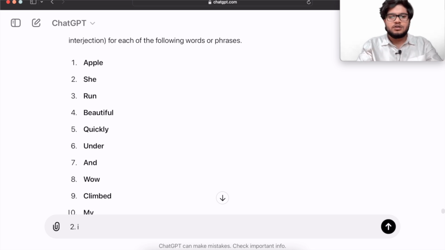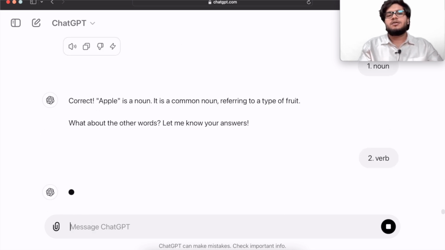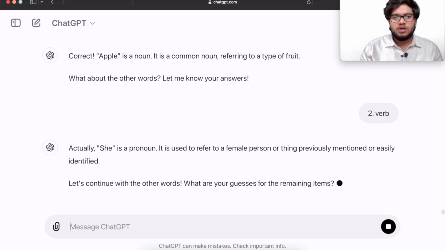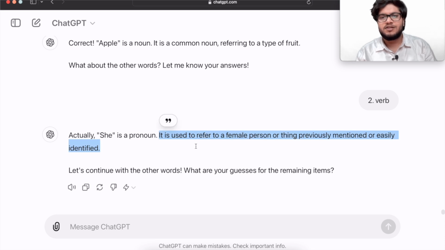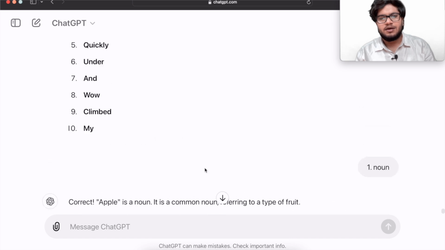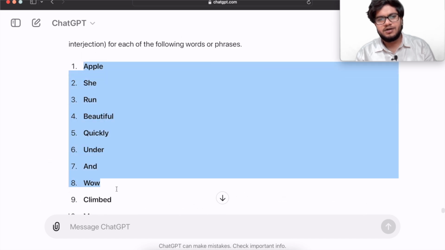Then what will happen? So I'll enter that "she" is a verb, let's say I know I'm writing the wrong answer. If I write a wrong answer, it will correct me. Actually, she is a pronoun. Then it will tell me that it is used to refer to a female person or a thing previously mentioned or easily identified. Right?